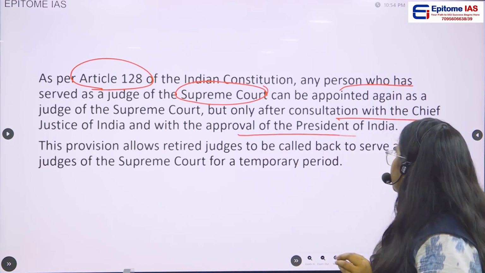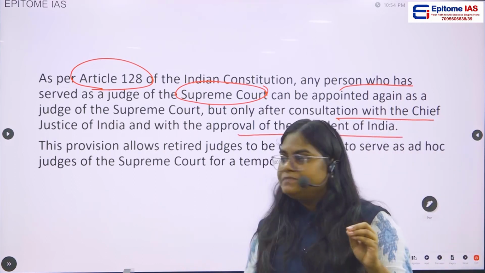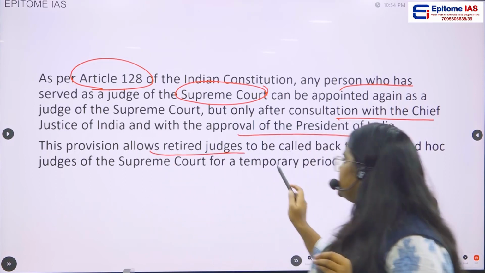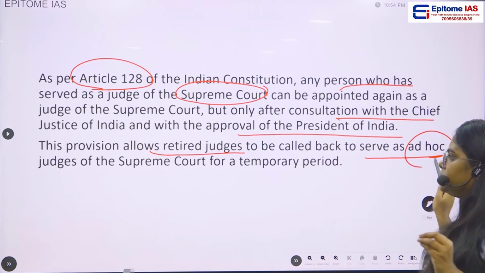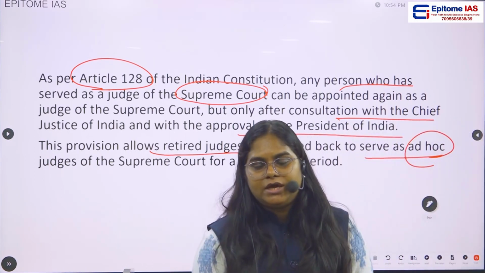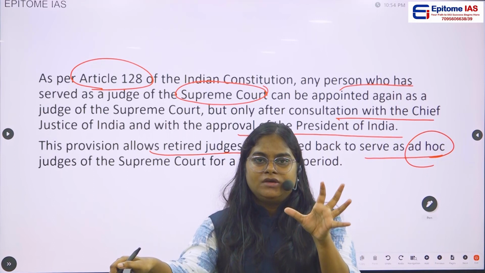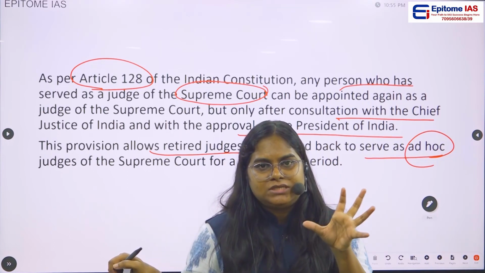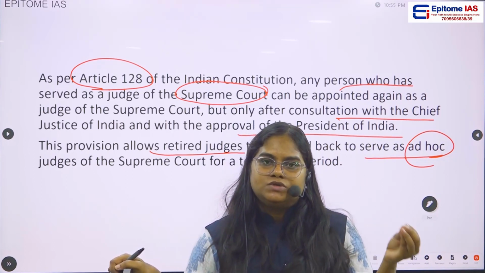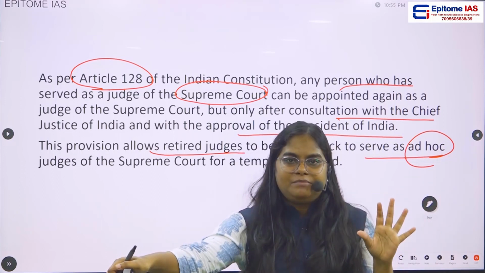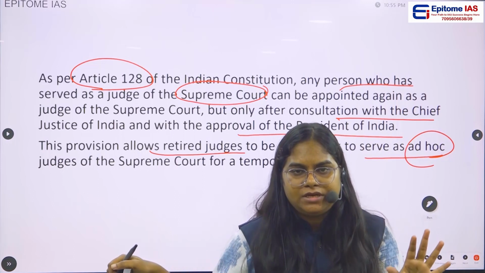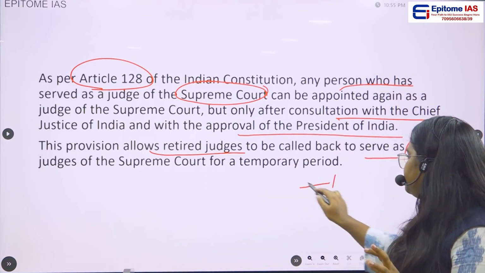This provision allows retired judges to be called back to serve as ad hoc judges. We'll be reading about these ad hoc judges, who serve as Supreme Court judges for a temporary time period, not for a permanent period.